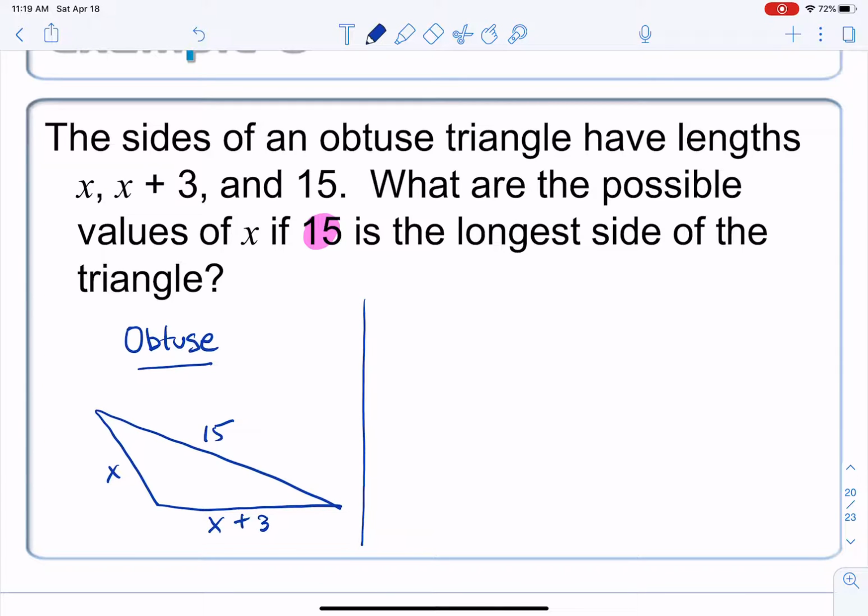First of all, I want to know what makes this thing a triangle. And ordinarily, I would have to take any two of these sides, add them up, and it would have to be bigger than the third side. But I only have to worry about one inequality here because we already know 15 is the biggest. So these two, x and x plus 3, when we sum them up, have to be greater than 15. So this is triangle inequality.